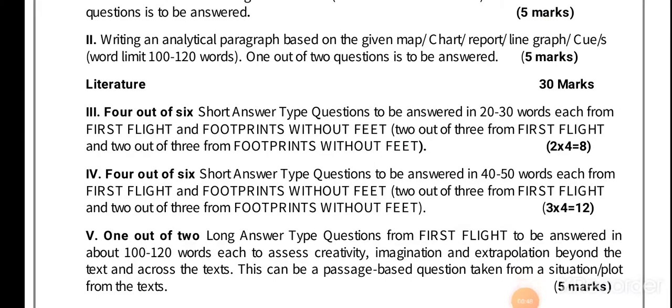In literature, there will be 6 questions out of which we have to attempt 4. These questions will be short answer type questions to be answered in 20 to 30 words. There will be 3 questions from First Flight, out of which we have to do 2, and 3 questions from Footprints Without Feet, out of which we have to do 2. These will consist of 2 marks each, equal to 8 marks for 4 questions.